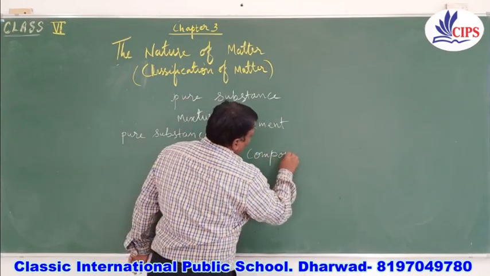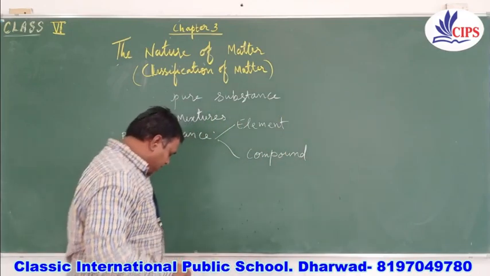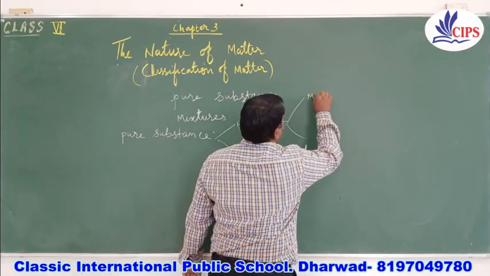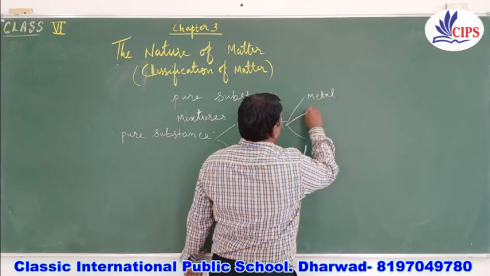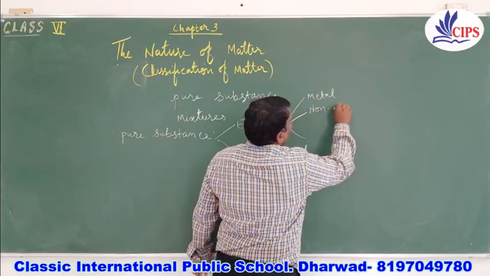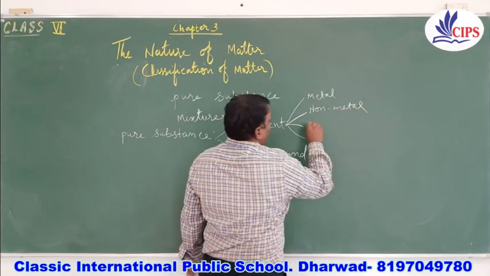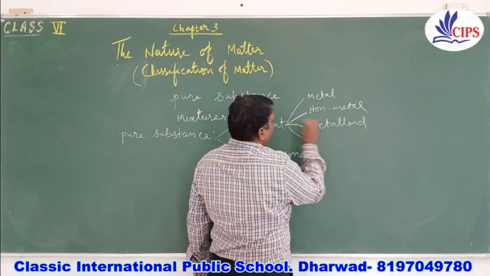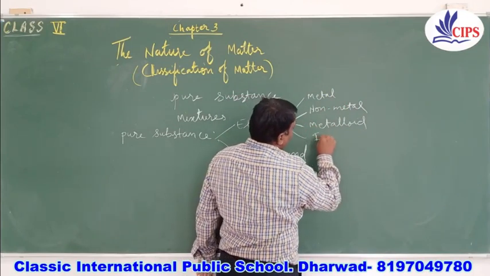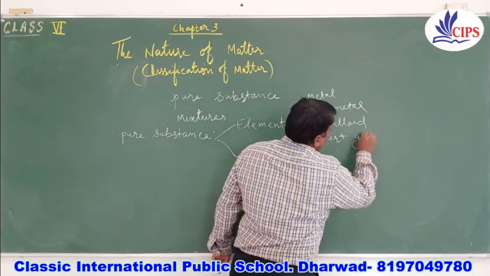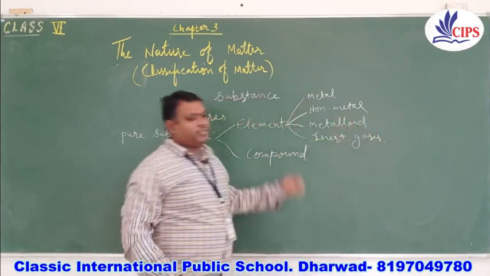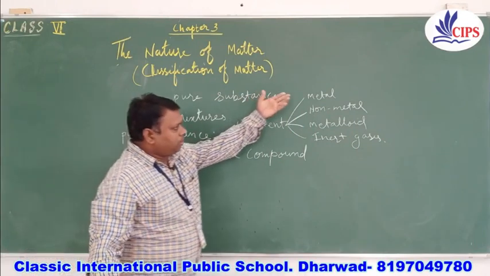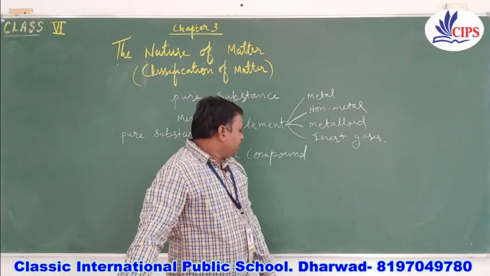For our convenience, we have divided elements into four more classifications: metals, non-metals, metalloids, and inert gases. So the total classification is pure substances into elements, into metals, non-metals, metalloids and inert gases.